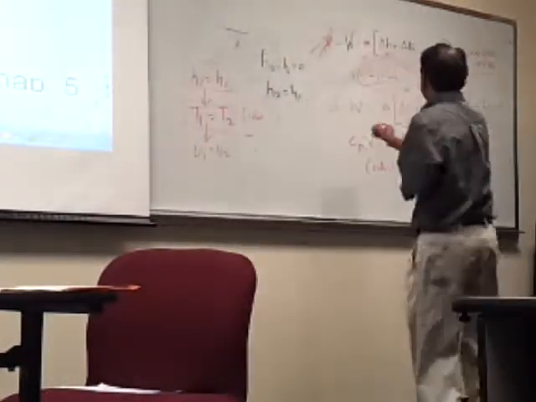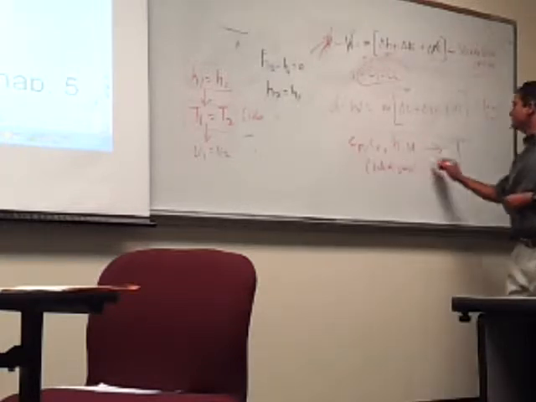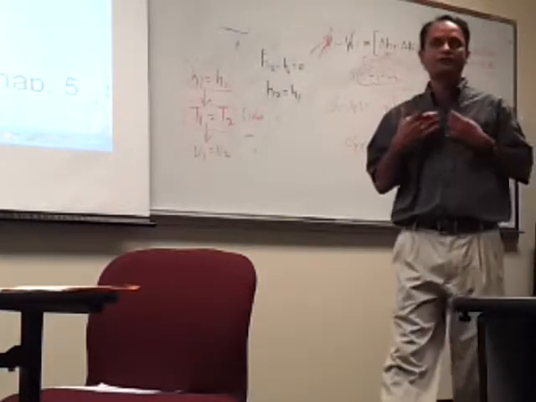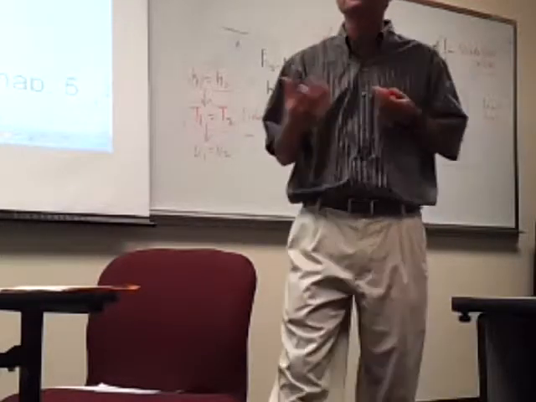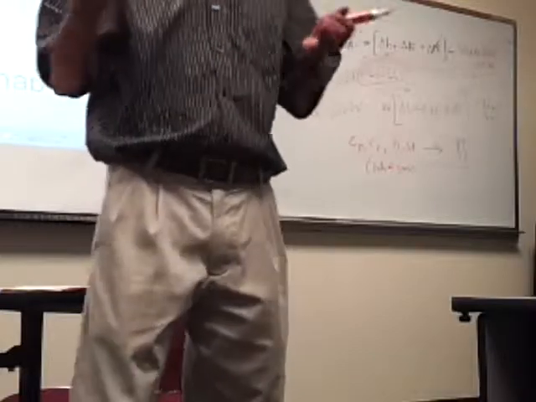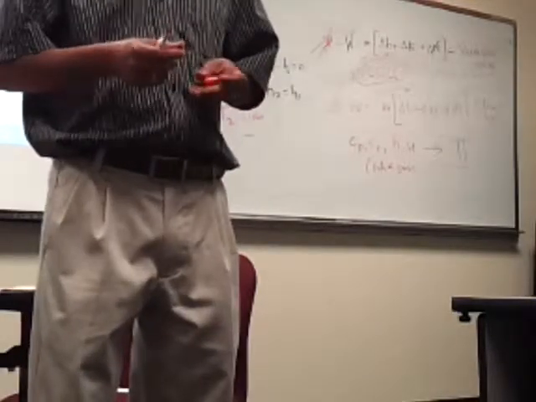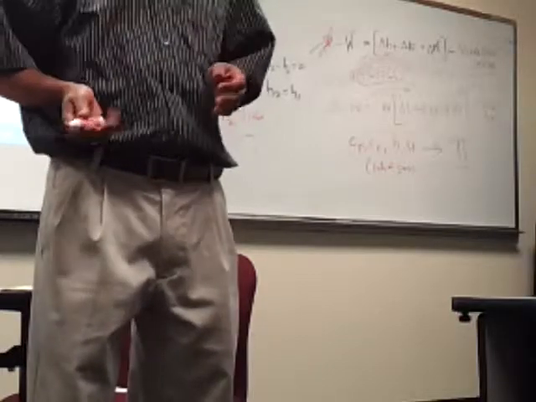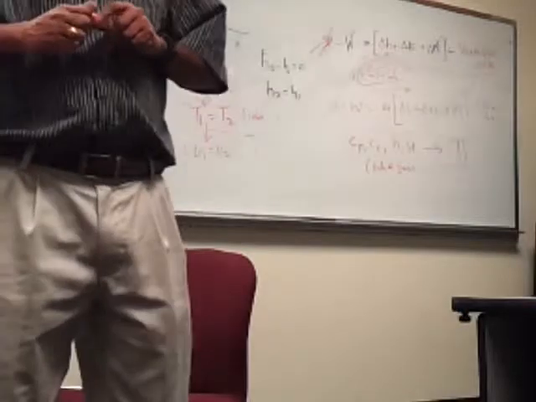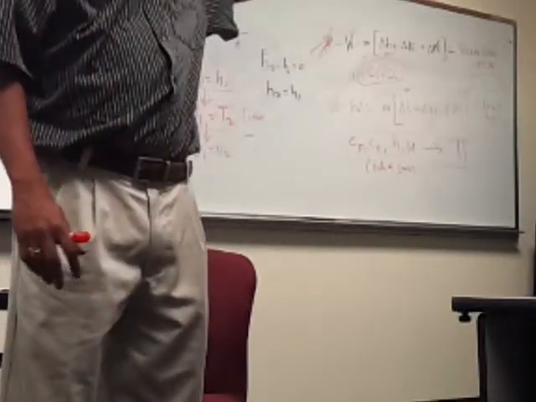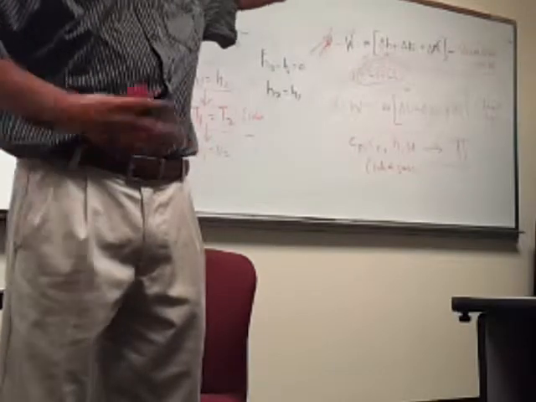What is the meaning of this? Cp, Cv, H, U depend only on temperature. Can anyone explain that clearly? What does it mean that they depend only on temperature? It doesn't depend on pressure. No, don't make it complicated. Only temperature will affect their values. So that means if I know the temperature, I have those values. I don't need to know anything else.